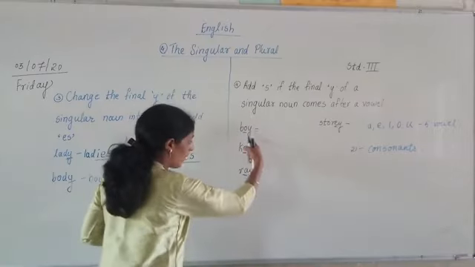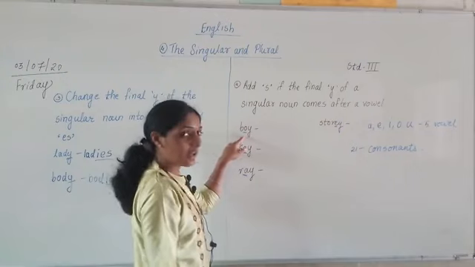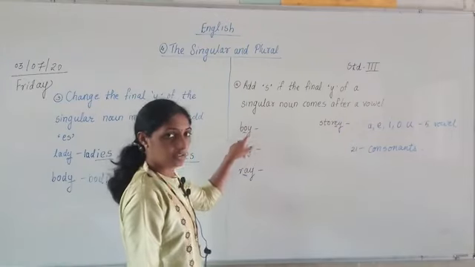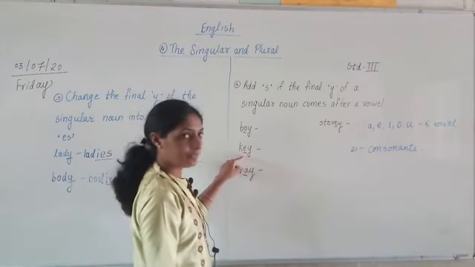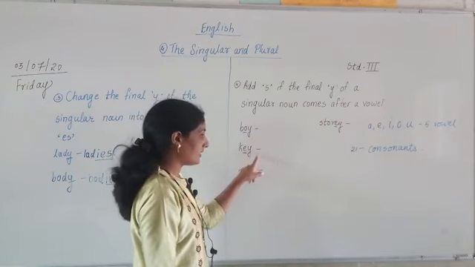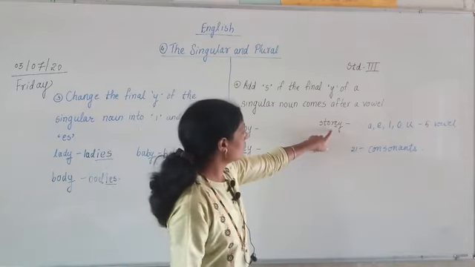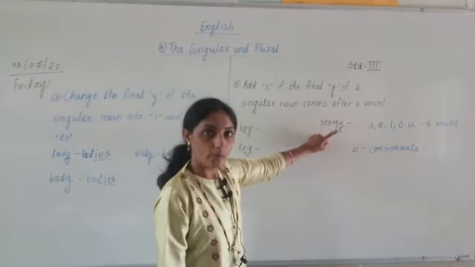Now everywhere Y comes after what? Here also, Y has come after what? After a vowel letter. Here also the same thing is there. A vowel letter is there and then Y is there. Here also what is there? A vowel letter is there and then Y is there. Even here also, a vowel letter is there and Y is there.